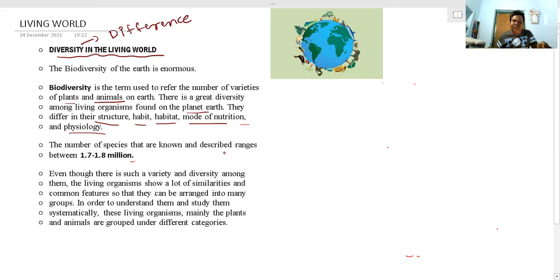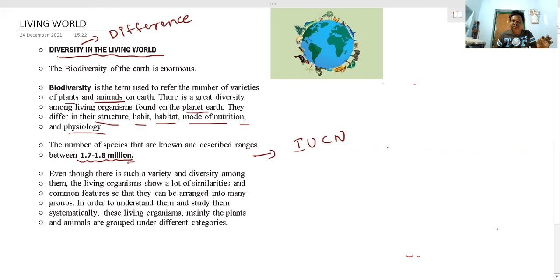According to IUCN, which we discussed yesterday, IUCN stands for International Union for Conservation of Nature, the organisms that have been identified and described number 1.7 to 1.8 million.